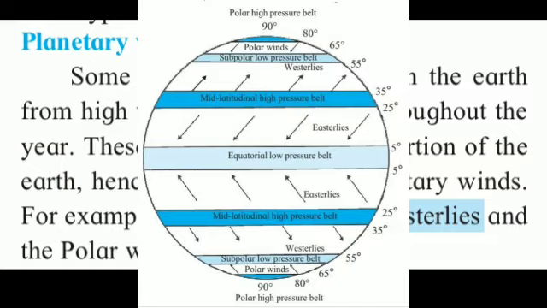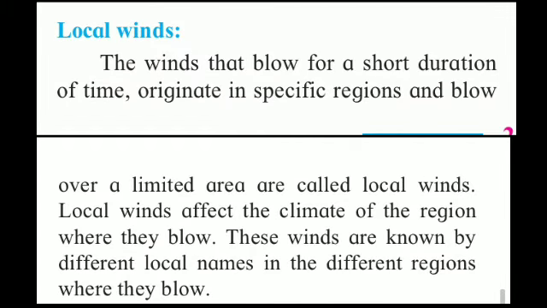So our second type of wind is local winds. The winds that blow for a short duration of time, originate in a specific region and blow over a limited area, are called local winds. Local winds affect the climate of the region where they blow.